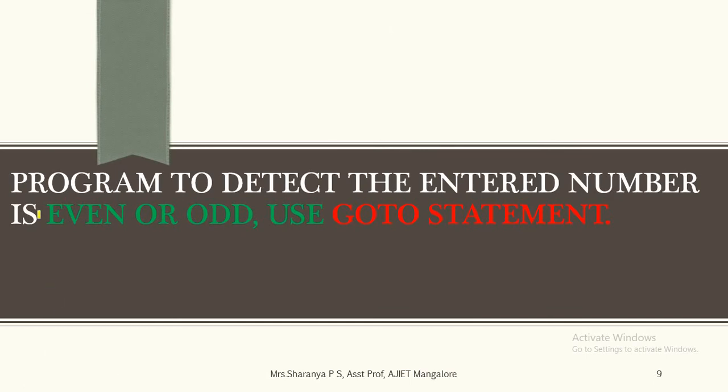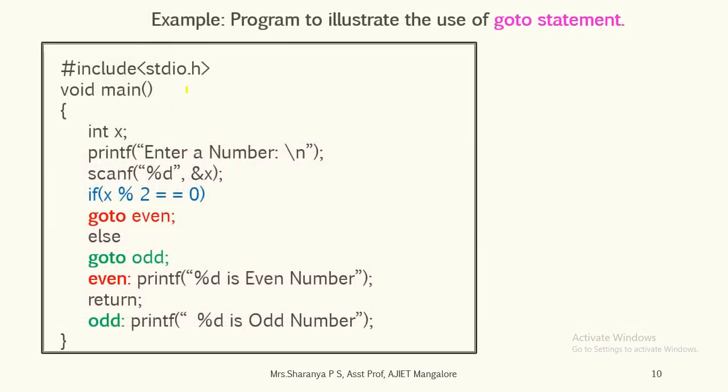One more program to detect whether the entered number is even or odd by using the goto statement. In the code, first we take the number value from the user, and the major condition we check is whether the given number is completely divisible by 2.